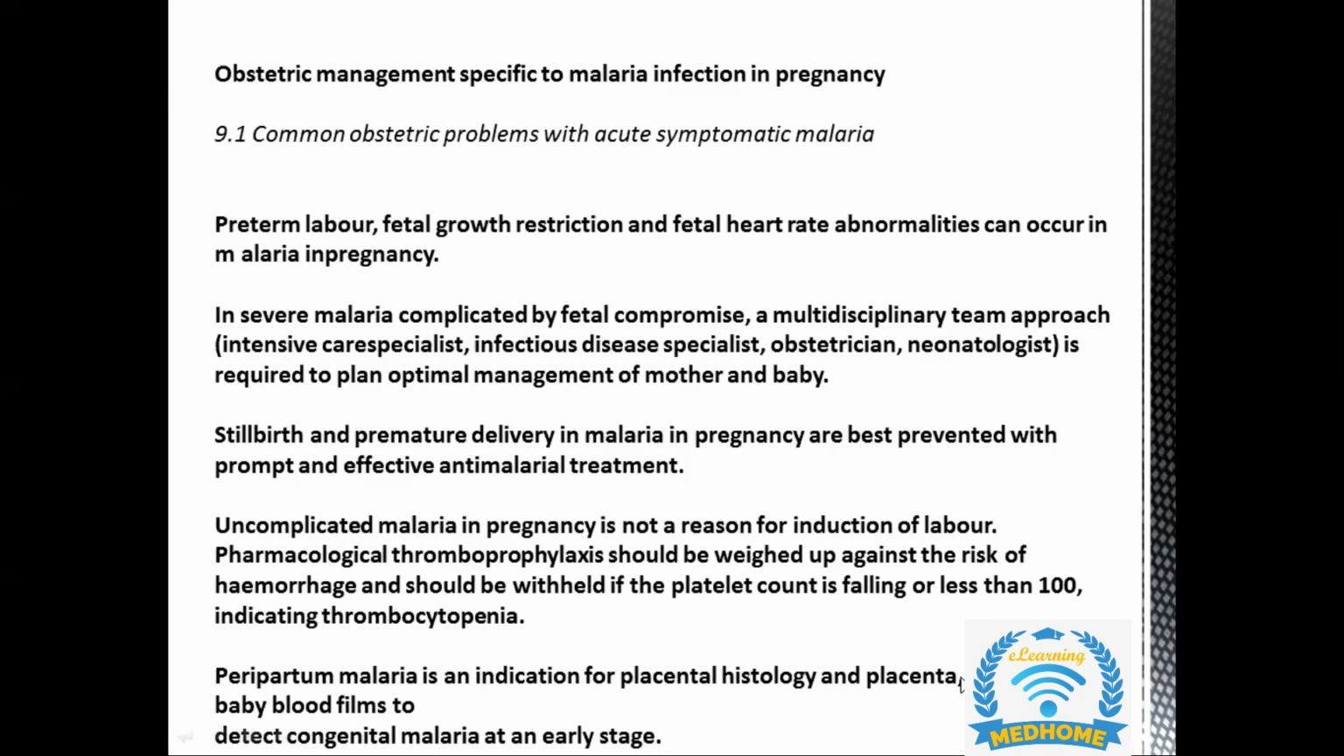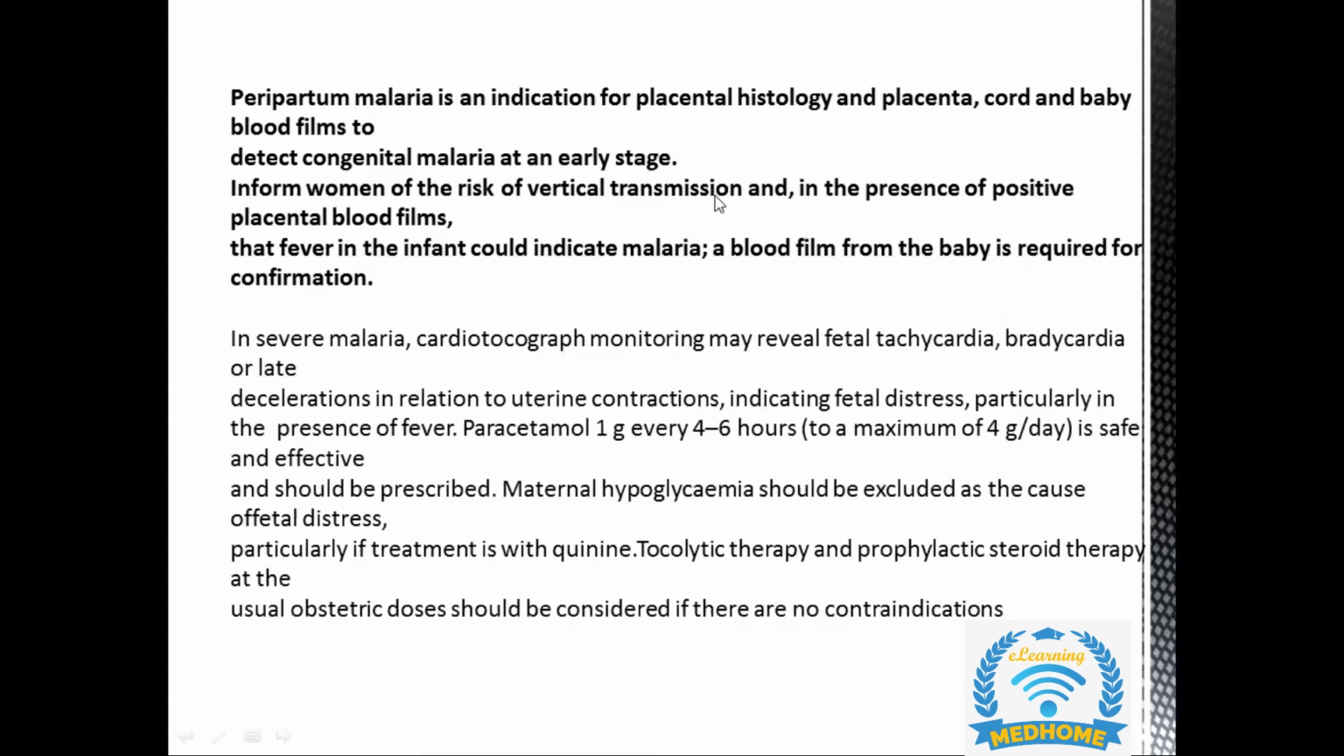and along with the placenta, the cord and the baby blood films to detect congenital malaria at an early stage. So inform women of the risk of vertical transmission, and in the presence of positive placental blood films, that fever in the infant could indicate malaria. So a blood film for the baby is required for confirmation. In order to confirm for the baby also, we are going to do the blood film for the baby as well as for the mother.